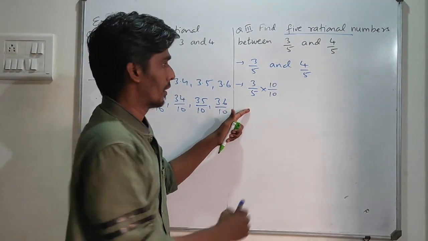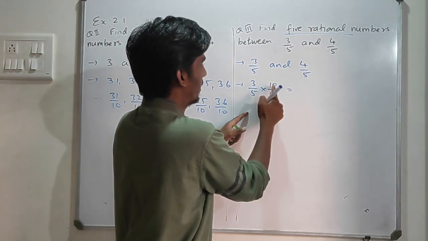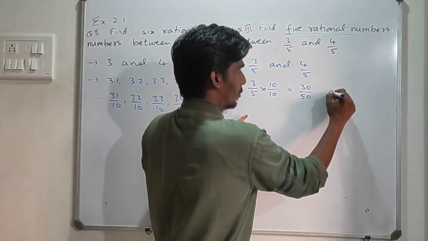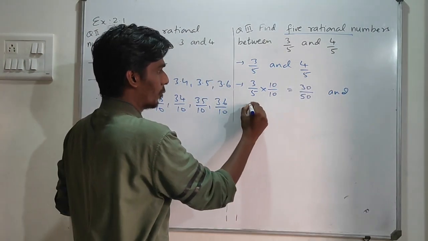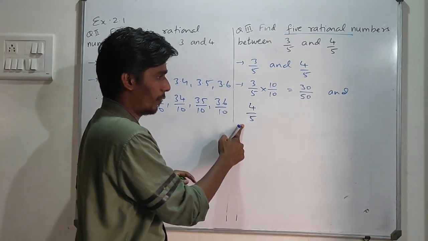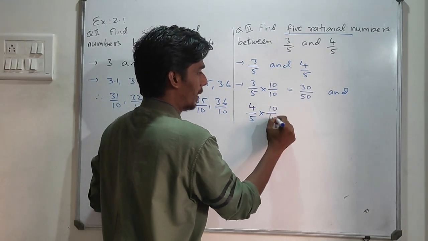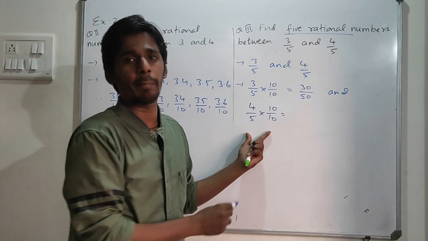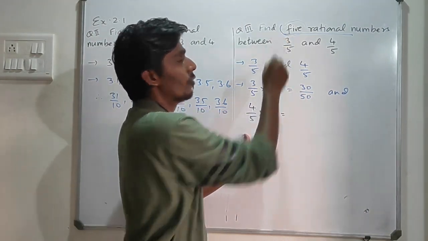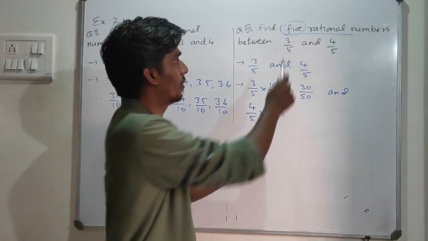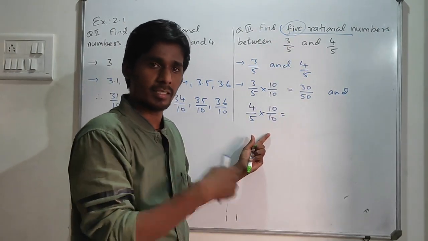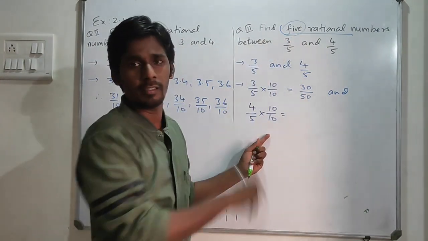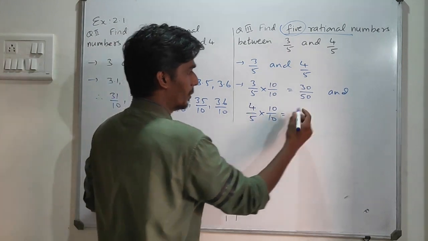10. And this will be what? 3 into 10 is 30. 5 into 10 is 50. Also, the same I am going to do for 4 by 5, multiplying by 10 by 10. Now if you are thinking why multiply by 10 only, it's quite easy to multiply by 10. And as I want 5 numbers here, I have to multiply by any number more than 5. I can multiply by 6, 7, 8, 9, 10 or infinite, any number, but it should be greater than what? 5.